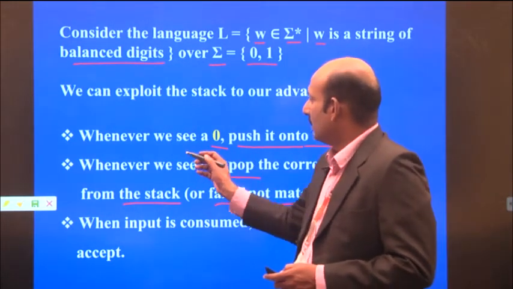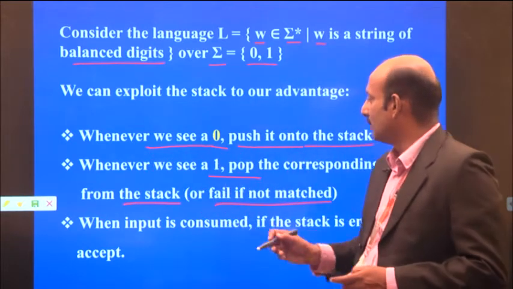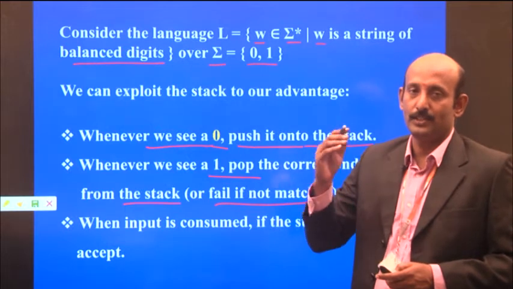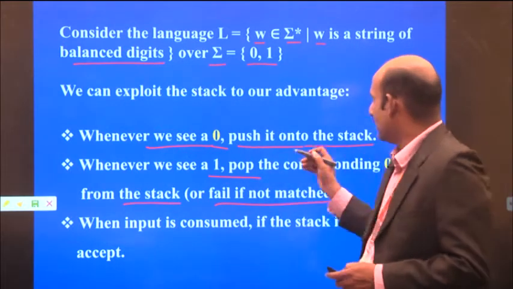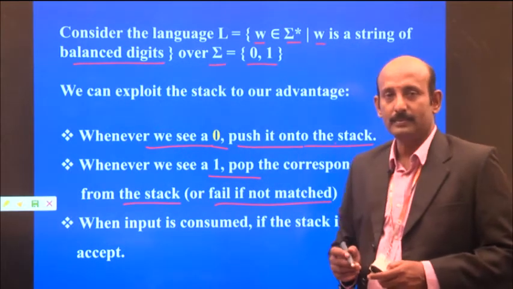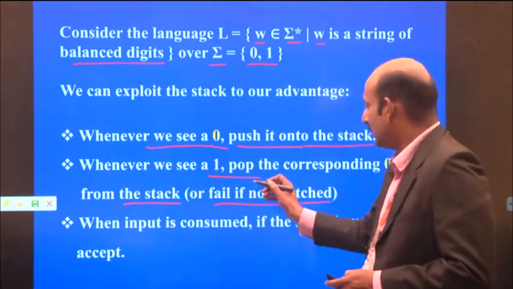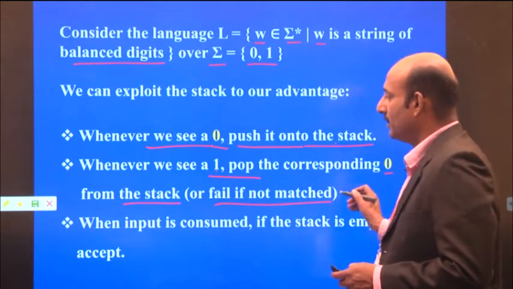Next, whenever we see a 0 in the input tape, the 0 is pushed onto the stack. Whenever we see a 1, it pops the corresponding 0 from the stack.